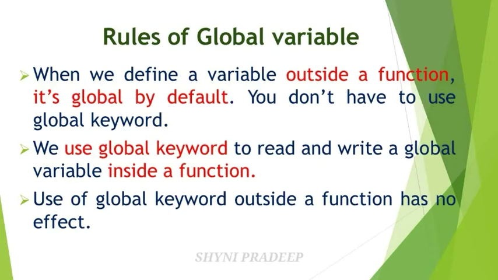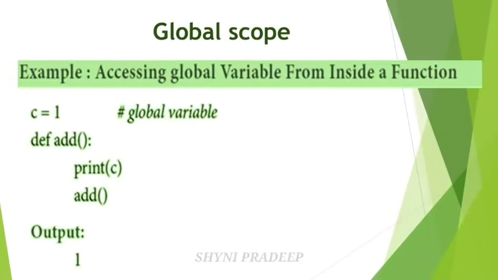But if you want to access that variable inside of the function, you have to use the global keyword. Okay. Let us see one example: accessing a global variable from inside a function. Here the global variable is what? C. C is equal to 1. C is the global variable.